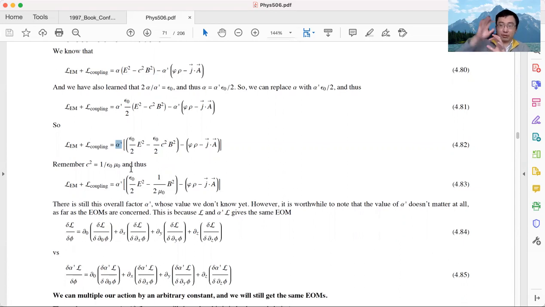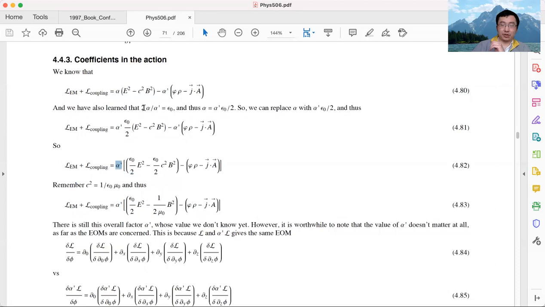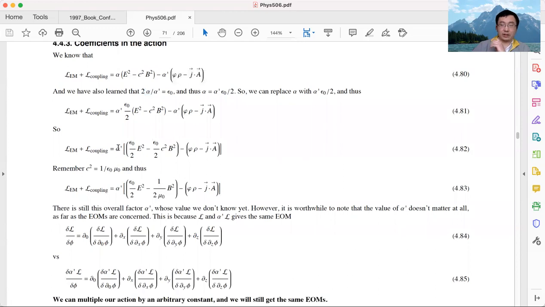In the previous section, we determined the ratio between alpha and alpha prime is epsilon 0. But we didn't really give a value for alpha and alpha prime. We know their ratio has to be epsilon 0. So what value should alpha prime take? If I know the value of alpha prime, I can use this equation to get the value of alpha. So the previous section only tells us the ratio is epsilon 0. So what value of alpha prime should I use?